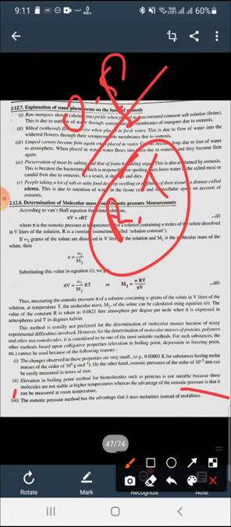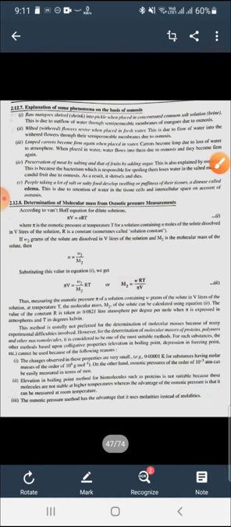And the osmotic pressure method has the advantage that it uses molarities instead of molalities. So these are the advantages of osmotic pressure or osmosis.